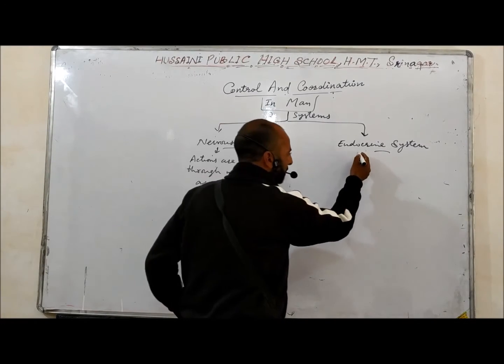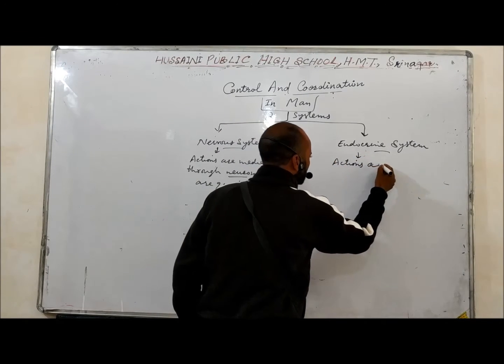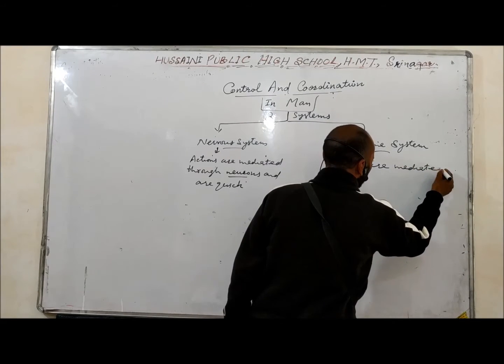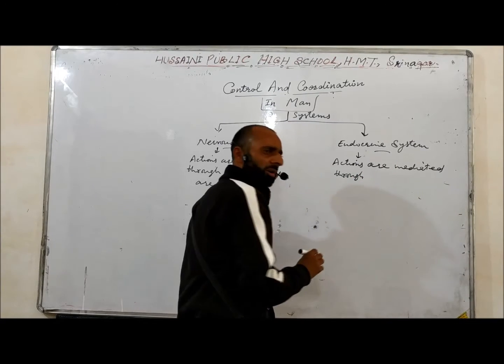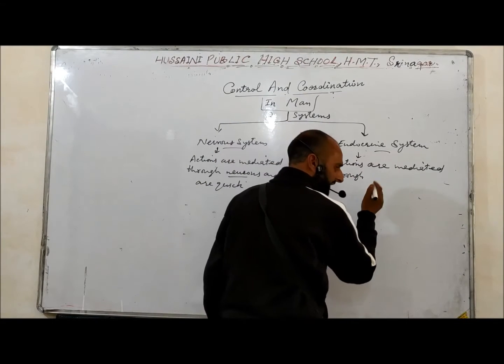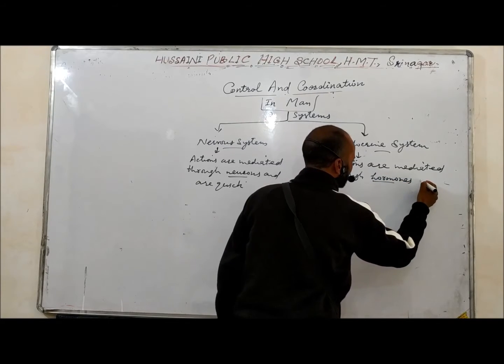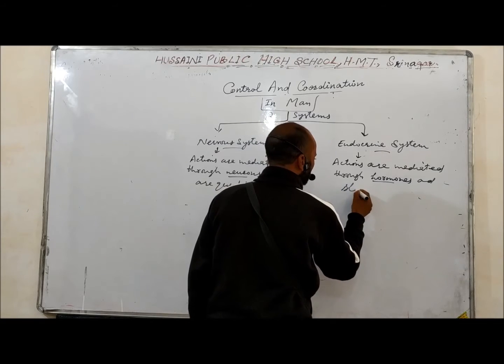But in case of endocrine system, the actions are mediated through hormones, important chemicals called hormones, and these actions are slow.